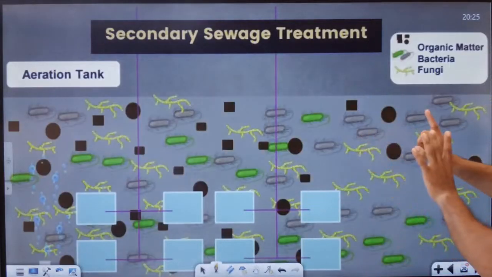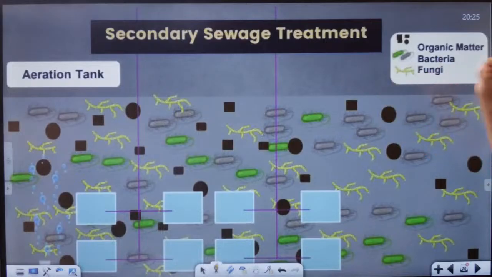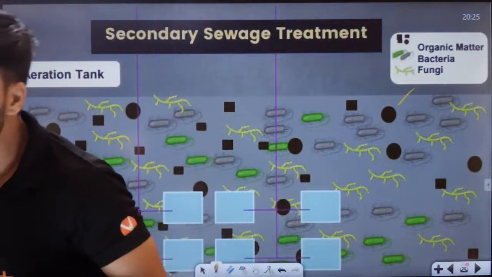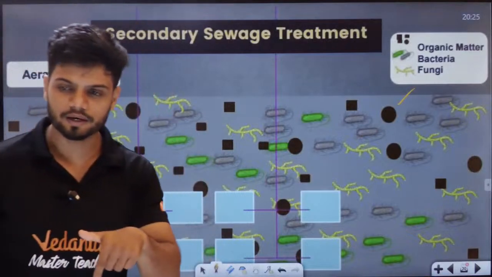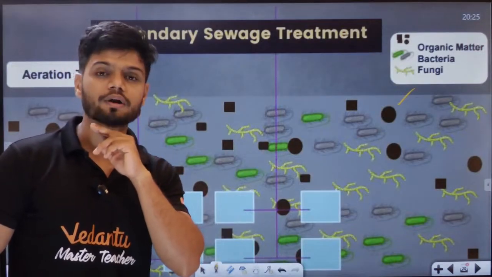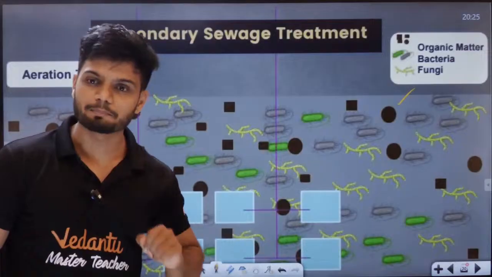So here we can see the bacteria and the organic matter, that is the waste. Students, I took a class today, Rakshita. I took Plant Kingdom. Not tomorrow, Sunday I'll take part 2.